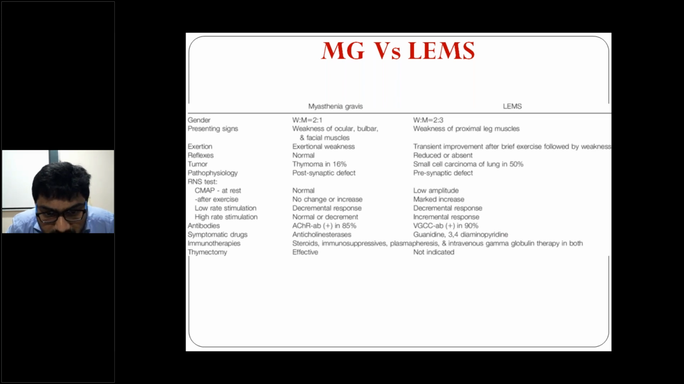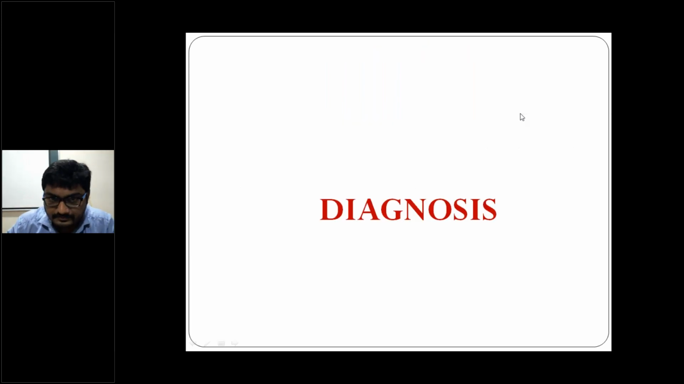Steroids, immunosuppressives, plasmapheresis, intravenous immunoglobulins are the treatments of choice for myasthenia gravis, right? Thymectomy is effective. Why? Because in myasthenia gravis we see thymoma patients. LEMS is not associated with thymoma; LEMS is associated with small cell lung cancer, a paraneoplastic syndrome.